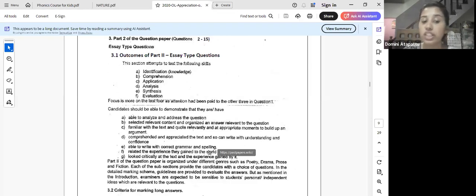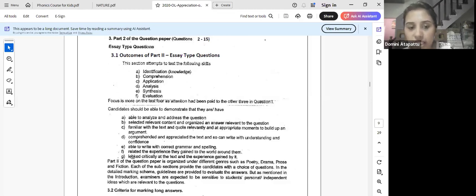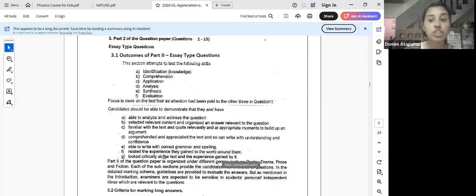Now we are going to get into the criteria of marking. Then I will explain how you lose marks. I think I've already told you, but I'll repeat. Okay. Then the factor F here. This is something that most of the students do not do. This is the line that marks the margin between the B's and the A's. This is why most of the students end up getting B's for literature and not A's. They do not add these two criterias, F and G. Most students don't do these two.